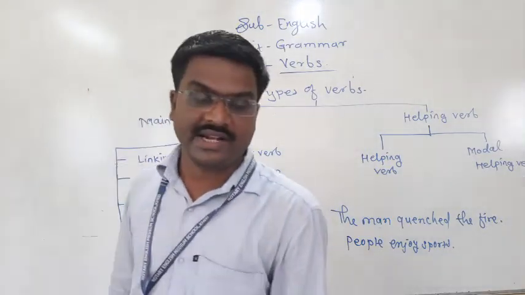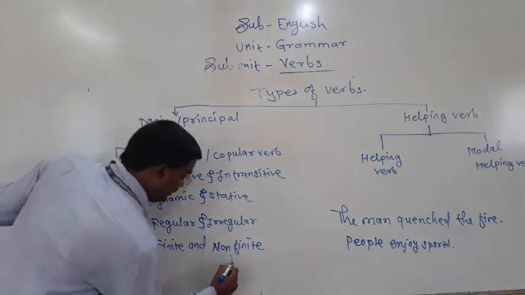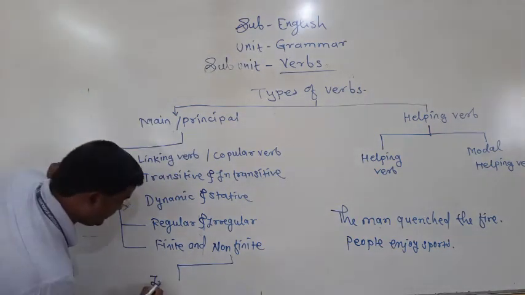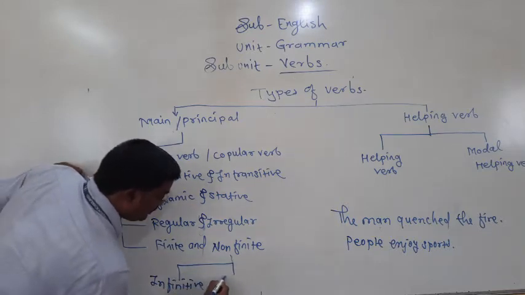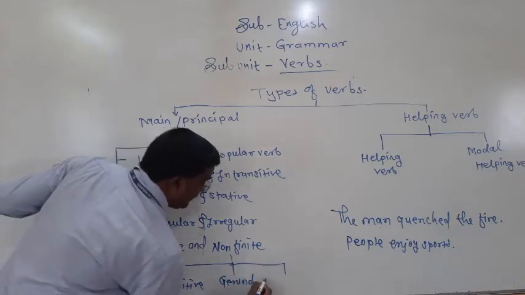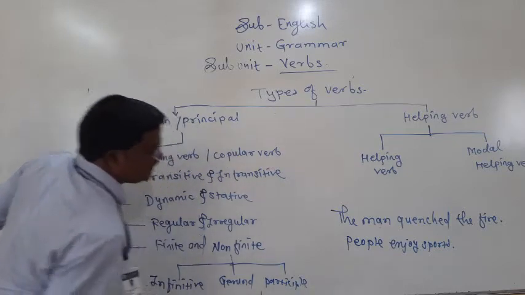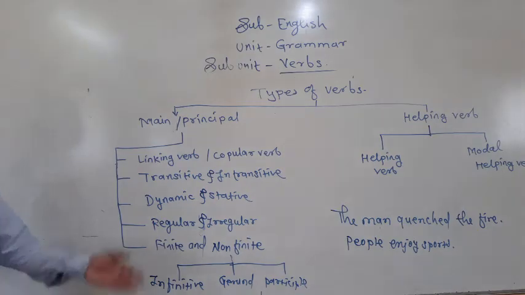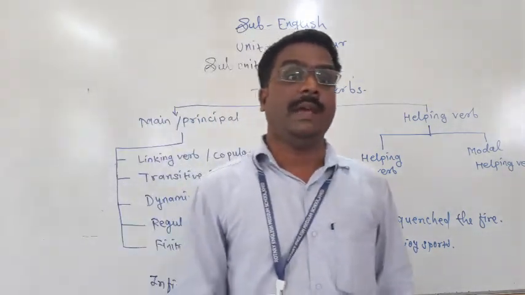Friends, this non-finite verb has also been divided into three different parts: infinitive, gerund, and participle. These are the different parts of non-finite. We will discuss them in detail when I start with this. You understood this? What is meant by main verb?